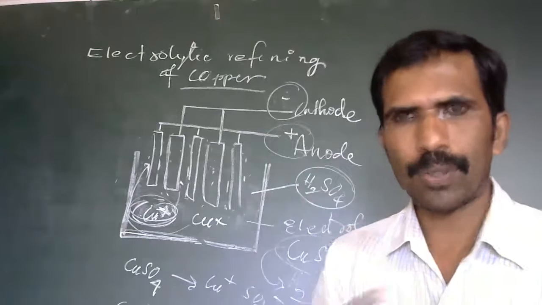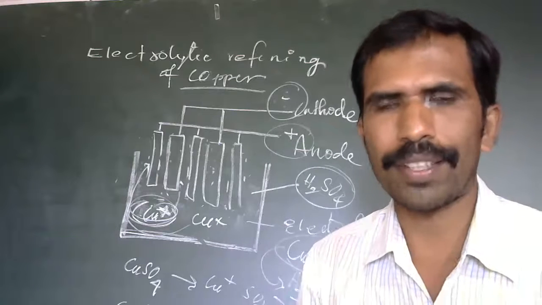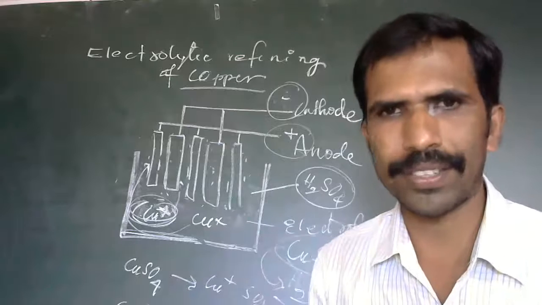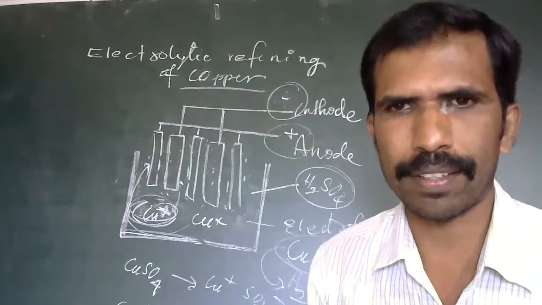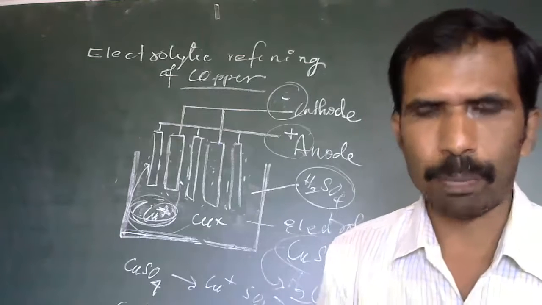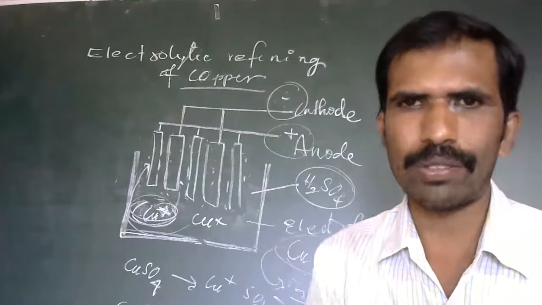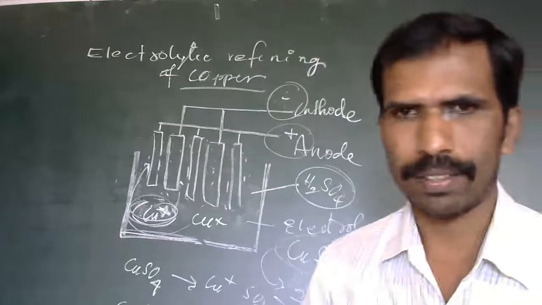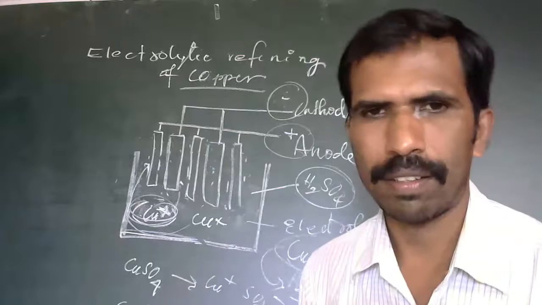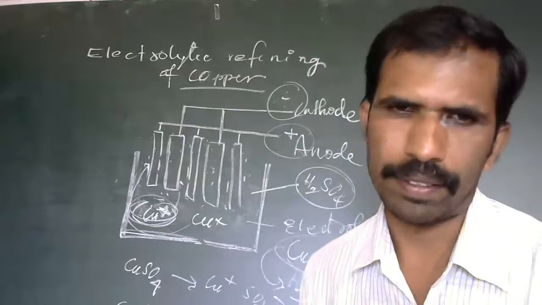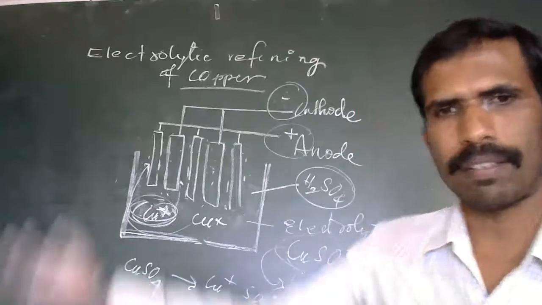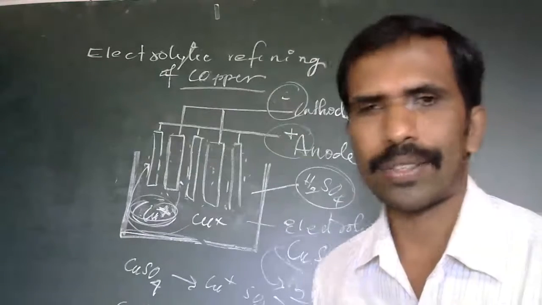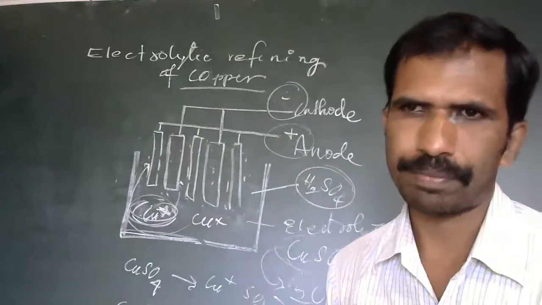Because ornaments and jewelry are made in different shapes, and to give shape we need hardness, so we usually add copper. For that, we use the purest copper, which is extracted by the electrolytic refining of copper.